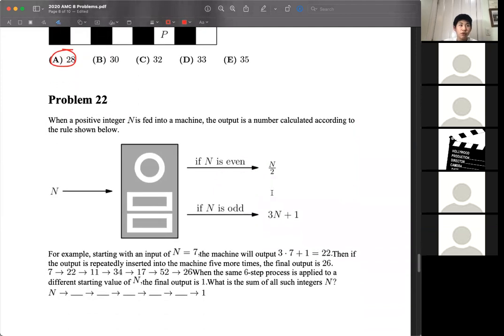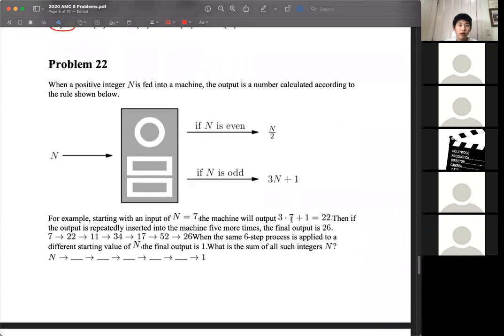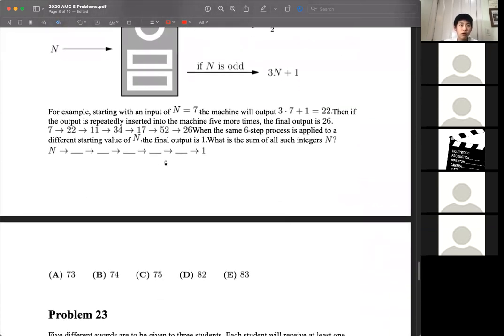Problem number 22. We have a machine that basically takes a number and outputs another number based on whether n is even or odd. It'll halve the number if it's even, or triple it and add 1 otherwise. And we see that we want to put n in 6 times and get 1. And we want to know how many different ways there are to do this.